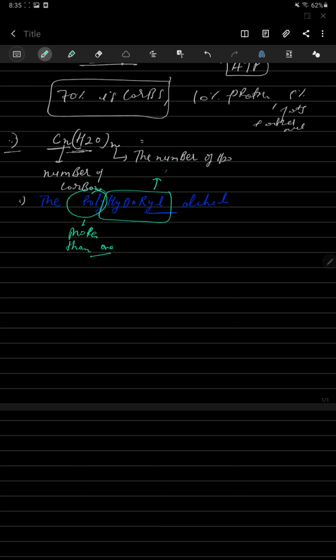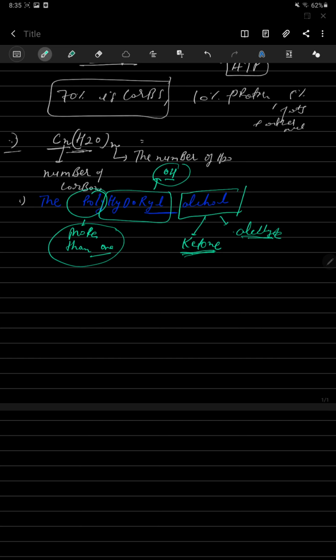Hydroxy means OH group, and the alcohol here is an aldehyde or ketone. So more than one hydroxy group present in a ketone or aldehyde group is known as carbohydrate.